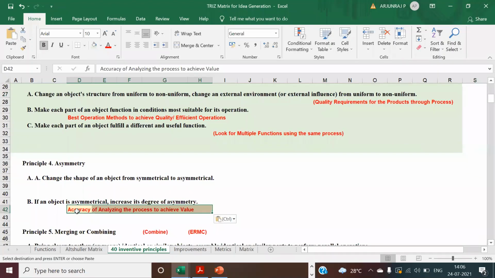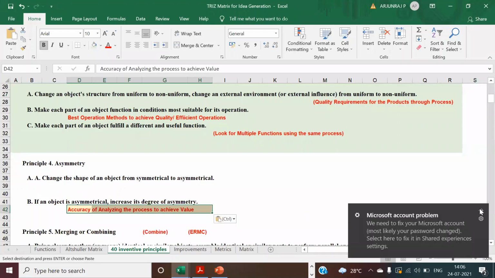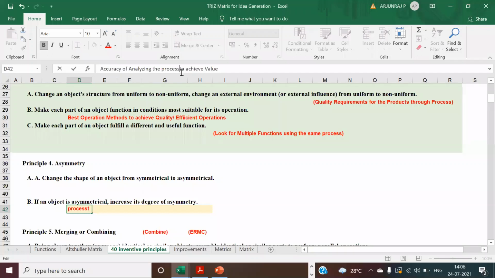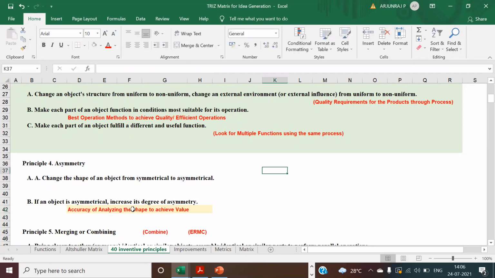If it has already been done, you try to analyze the accuracy of analyzing the shape. Okay, here it is shape, not shape. So here you have to analyze the shape to achieve value. It's again going to be a kind of new, innovative thing. You can look for it.